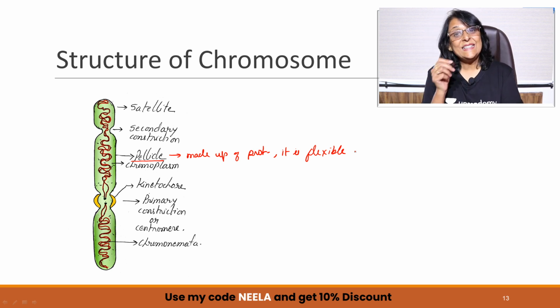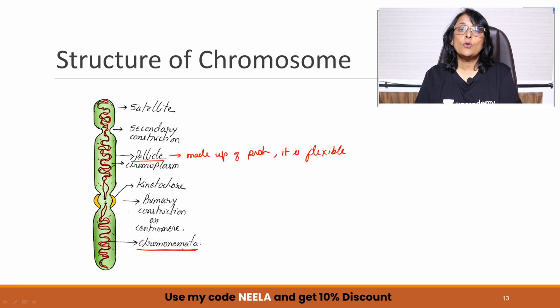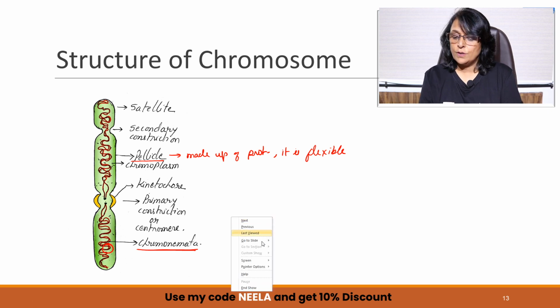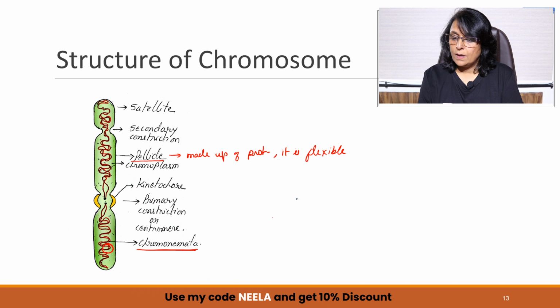Then inside this chromosome, we find some threads, the chromonemata threads. Now if suppose I enlarge only this much part of chromonemata, what is going to be visible to me is histone proteins. There are proteins.